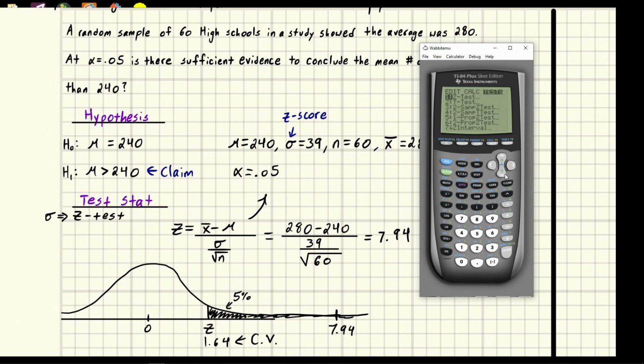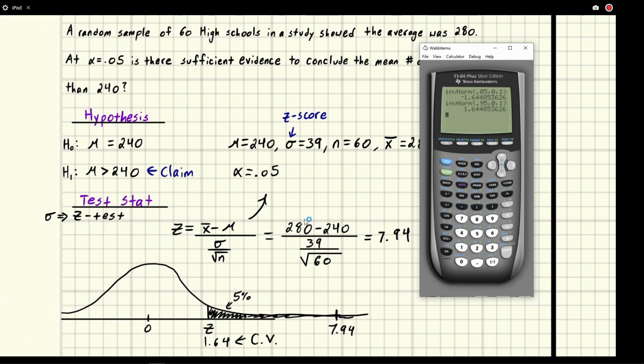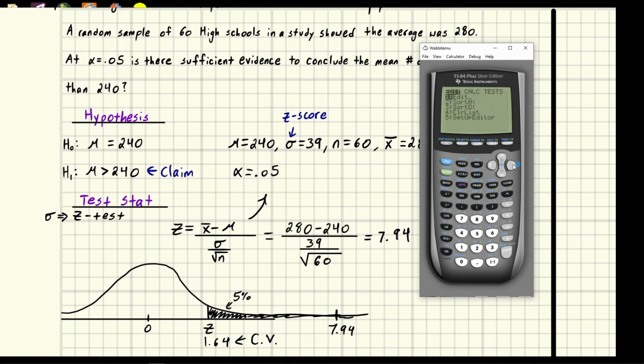In fact, if we come in and put in an area of 0.95 instead of 0.05, we'll actually just get the same thing but positive, as you can see. So there's a little bit of evidence for that. And you would compute this using the calculator, or you could do what we did before, which was to go to tests, a z-test, and then you could put it all in. Now you could hit calculate or you could hit draw. If we hit calculate, it'll give you the z-score and it will give you a p-value. So that other one was rounded.